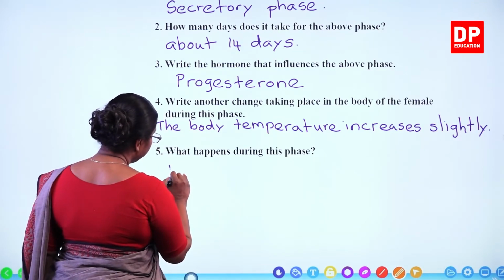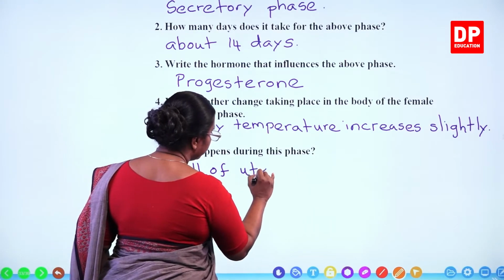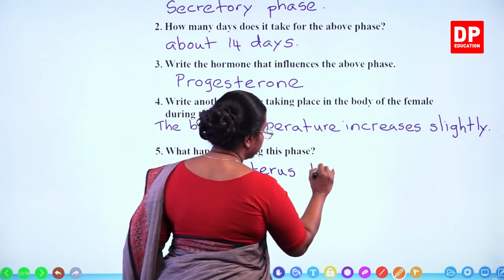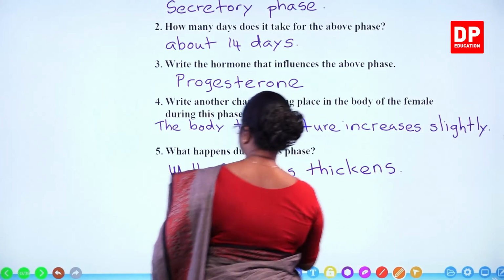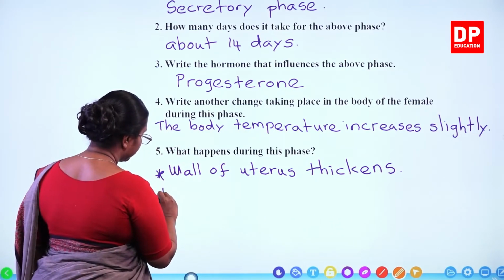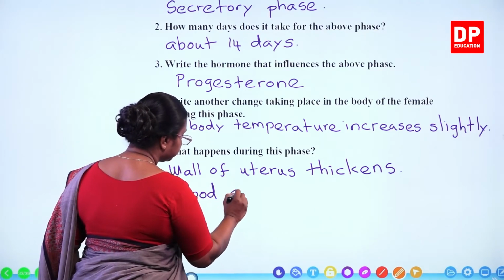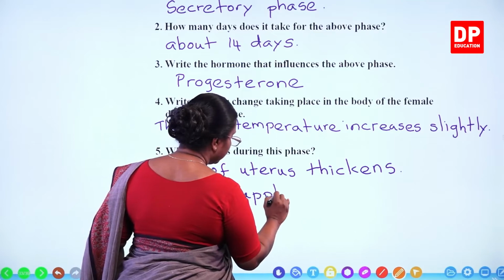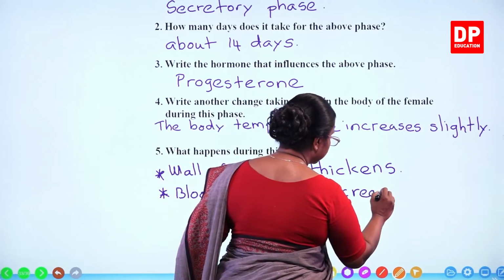So you can say the wall of the uterus thickens. The next one is blood supply is increased.